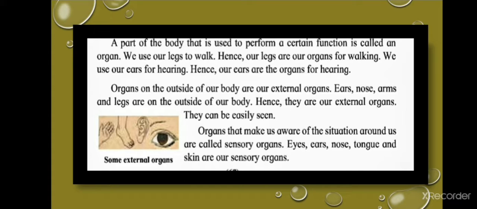Organs on the outside of our body are our external organs. Ears, nose, arms, and legs are on the outside of our body. Hence, they are our external organs. They can be easily seen. Organs that make us aware of the situation around us are called sensory organs. Eyes, ears, nose, tongue, and skin are our sensory organs.